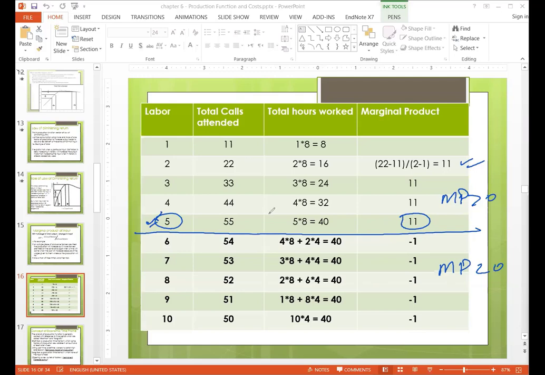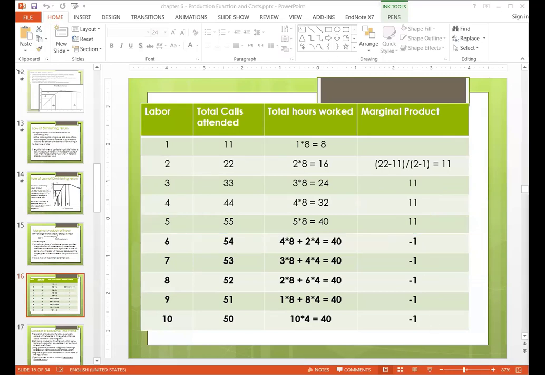Since we cannot move in points, we cannot see the MP equal to 0 point. It will be somewhere in between. But since we cannot divide the labor into 5.5, because they are whole numbers, we will stop at the point where the last positive number is observed. So this way we are seeing how marginal product is changing.